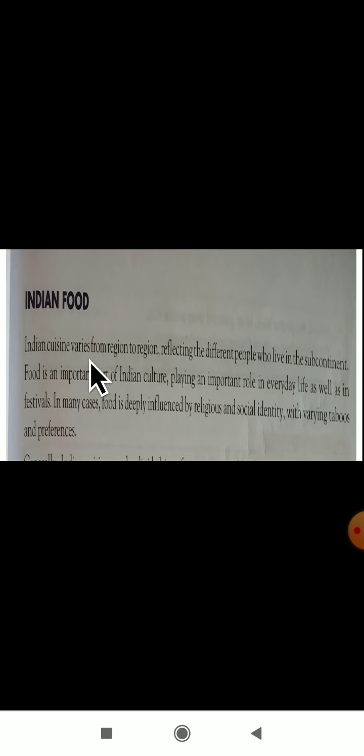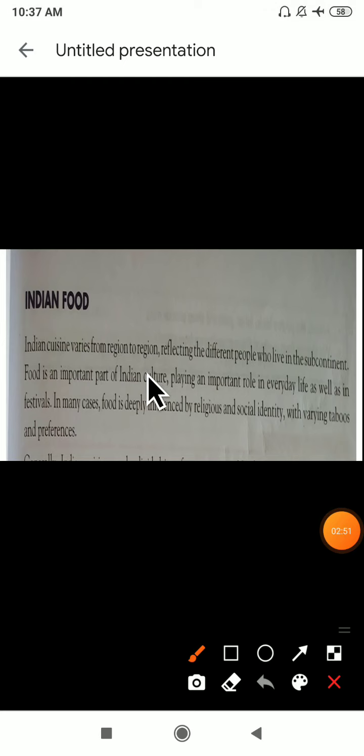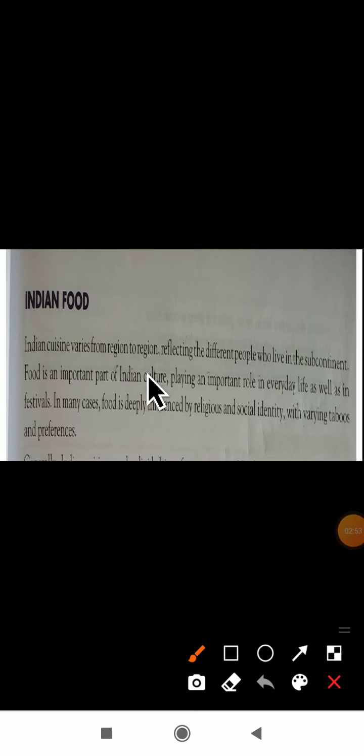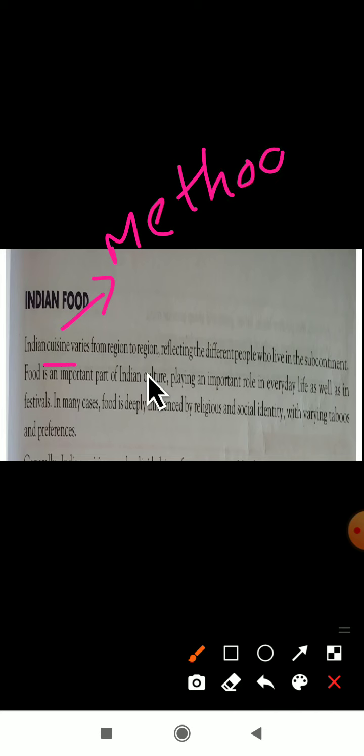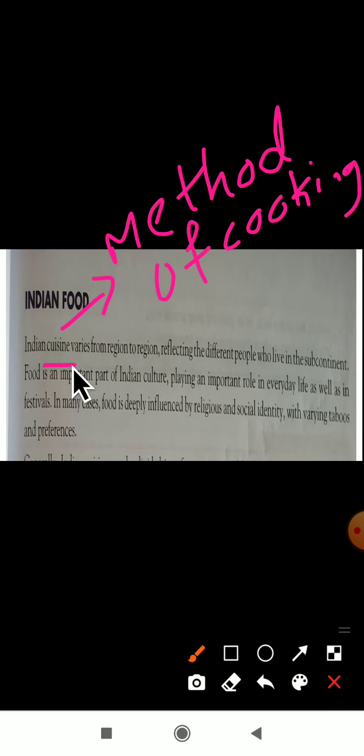Indian cuisine varies from region to region. Here the meaning of cuisine is the style of cooking, or the method of cooking. What is the meaning of cuisine? It is a method of cooking. You can write it in your textbook also: a method of cooking. Indian cuisine is nothing but the method of cooking.